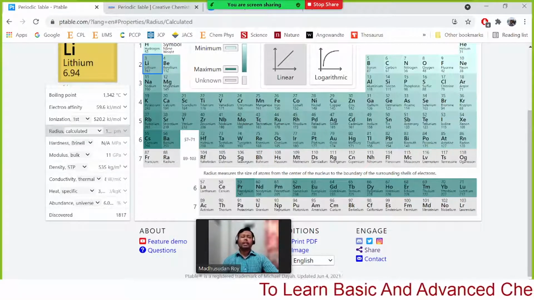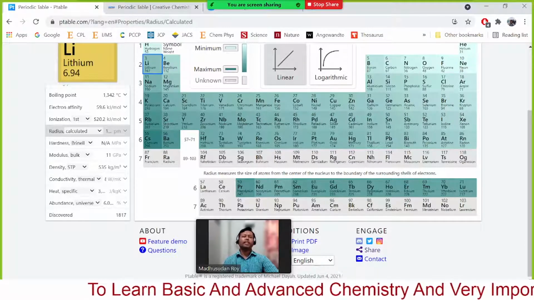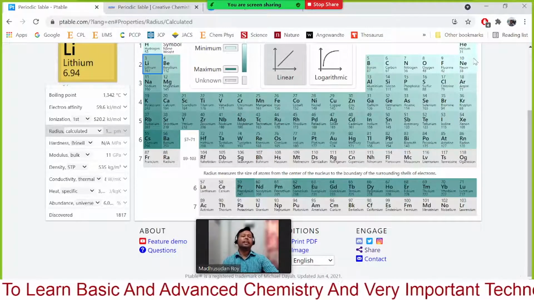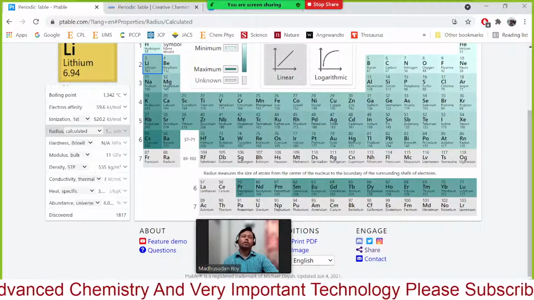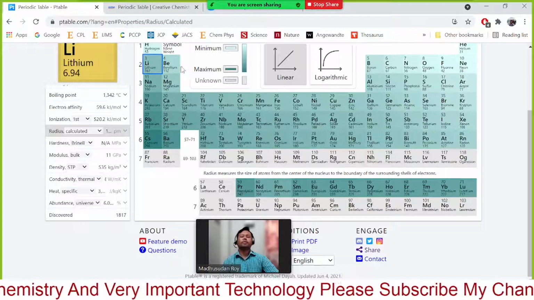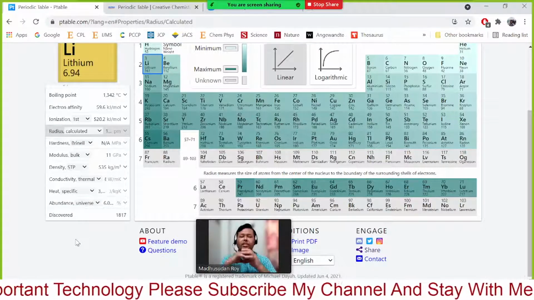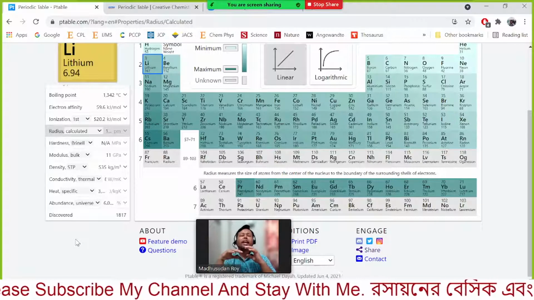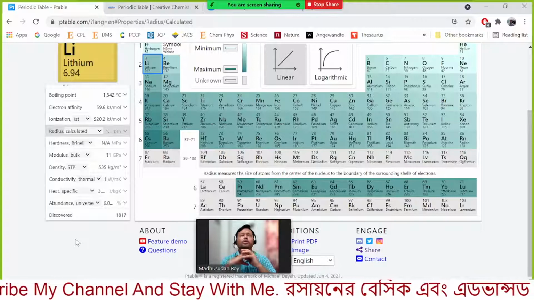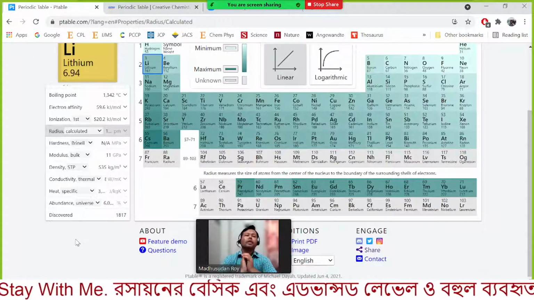So normally, in the general case, we would say if we go from left to right, the electron affinity increases, or if we consider from top right to left, the electron affinity decreases. So if you add one electron, the energy change due to addition of one electron is known as electron affinity.